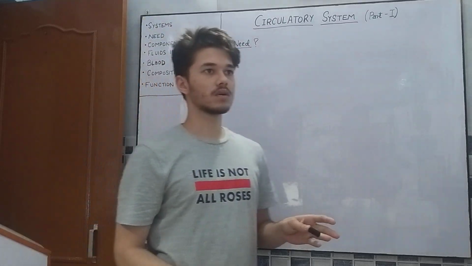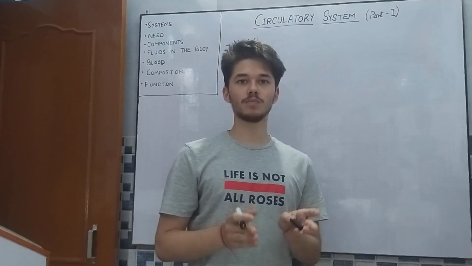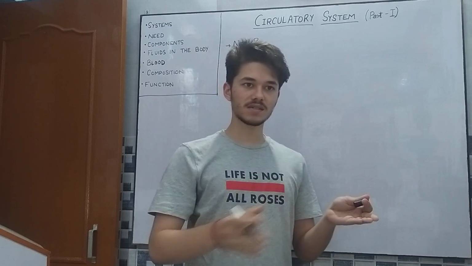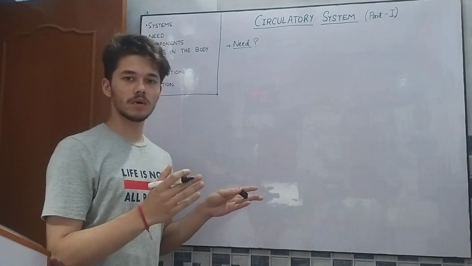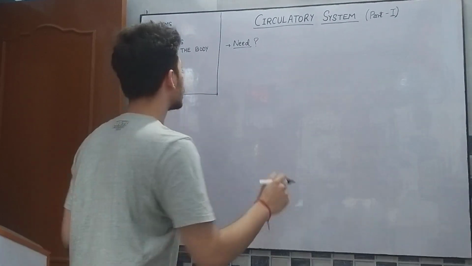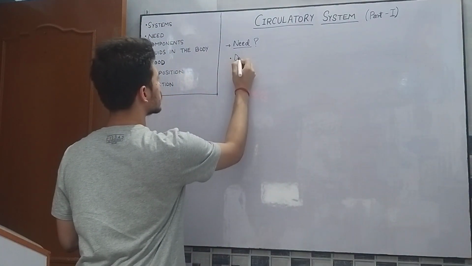Circulation is basically needed for transport of various things from one part of the body to another. For example, we'll talk in reference to all the systems. For example, the digestive system.